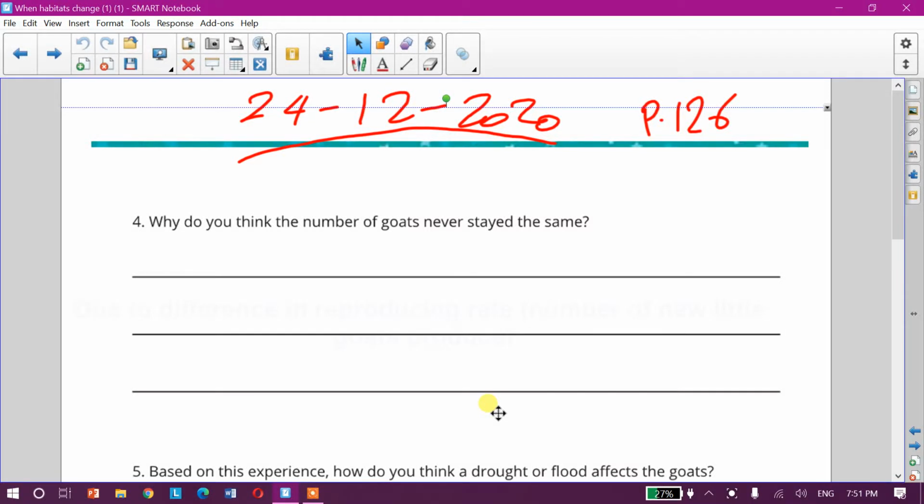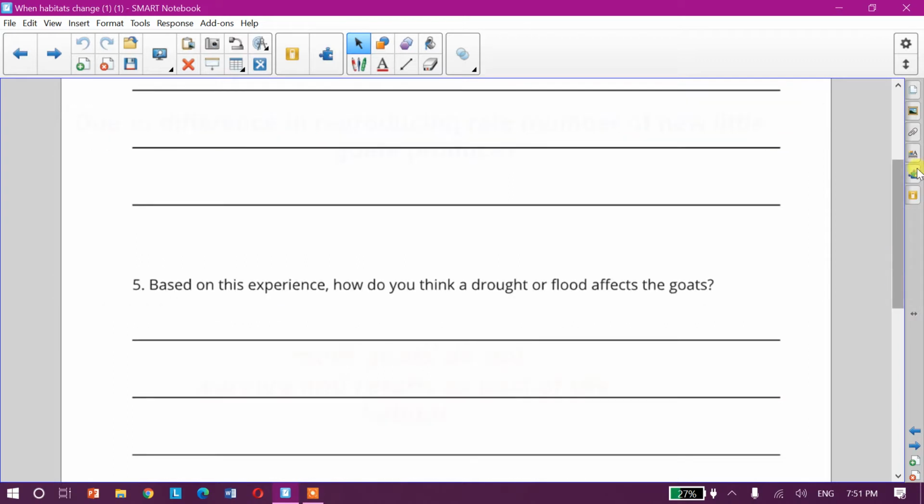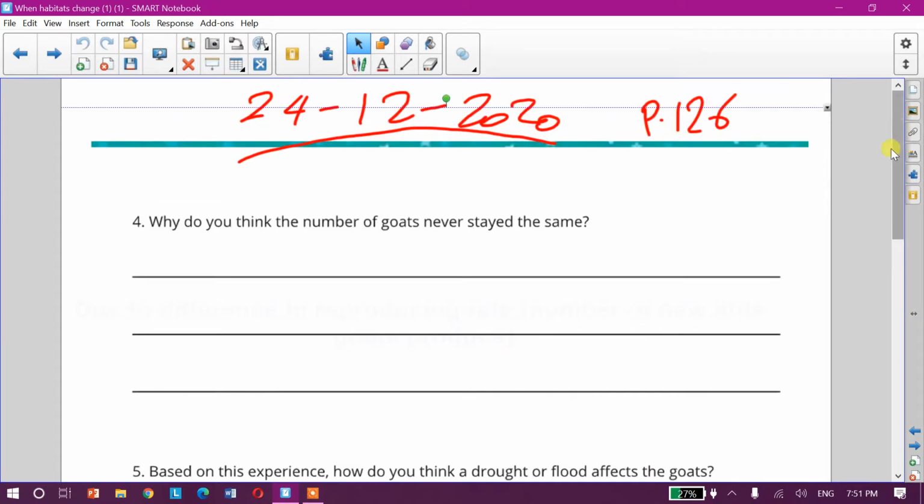Today we will continue our lesson number 8. Please open your student book on page 126 and write the date of today, 24 December 2020. We will continue our lesson about the number of goats, what happened through 4 rounds or 4 years.